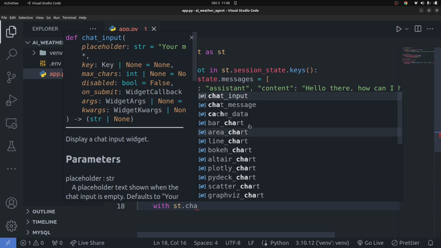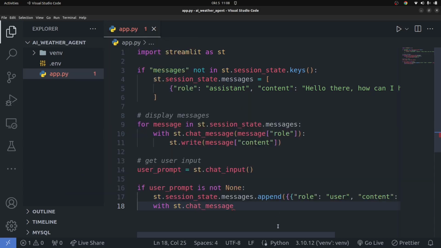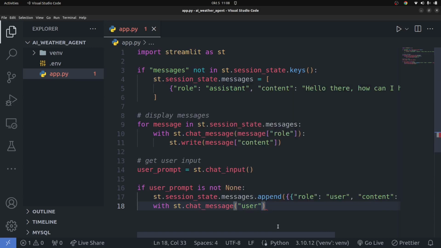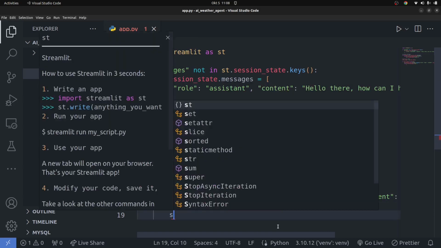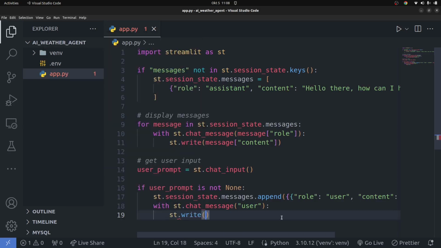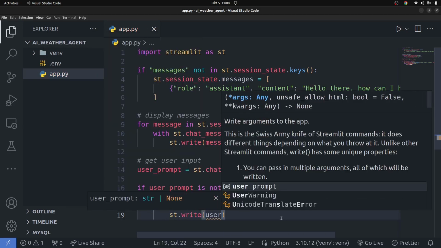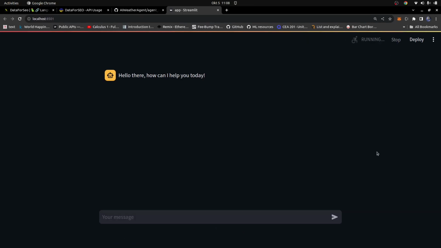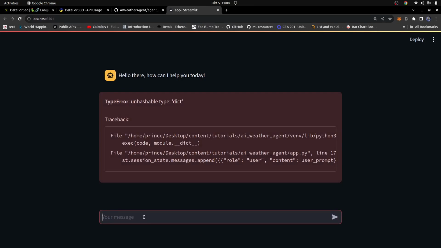Now we are going to go ahead and display what the user typed onto the screen. So we're going to simply say the role is going to be user, and then finally we go down here and write in the message with streamlit.write. You're going to write in the user prompt, just like that. So now let's go back in here and say reload, always rerun, and you can see you have it here. So say hello. If I run that, okay, you have an error right there.